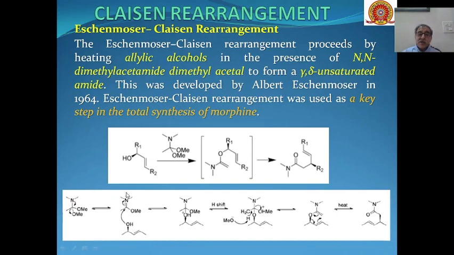Then allyl alcohol will react with this intermediate, and the lone pair of electrons present on oxygen will act as a nucleophile to attack this carbon, and the charge on nitrogen will be neutralized, and we will now have positive charge on oxygen, which is not stable. This hydrogen will go as H positive, and we will get this type of intermediate, and then this intermediate will undergo 3,3 sigmatropic rearrangement to give us these types of gamma delta unsaturated amides as the product.